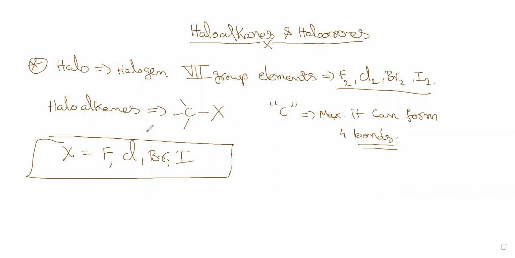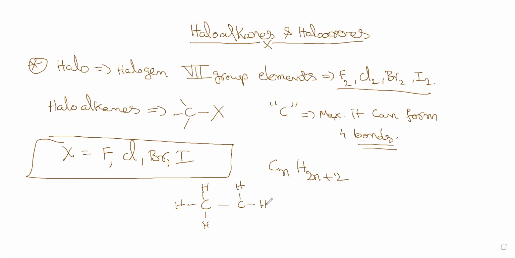haloalkanes. So what is an alkane? First of all, alkanes are compounds with the formula CnH2n+2. A haloalkane is formed when a hydrogen is replaced; for example, we will consider ethane. This is our ethane, right?